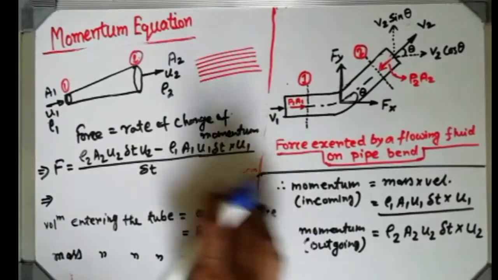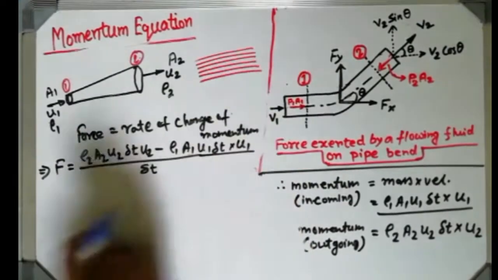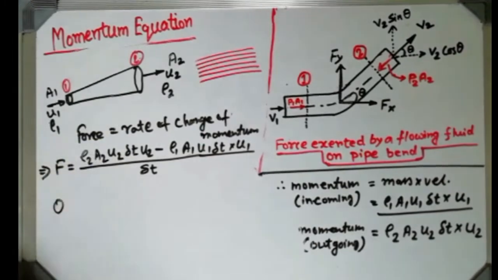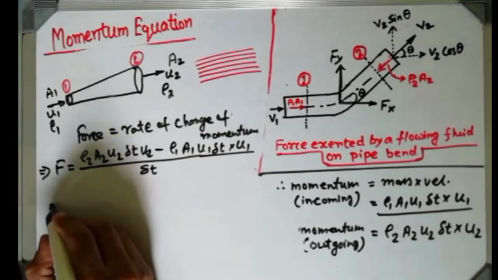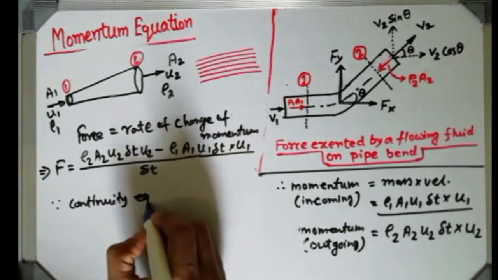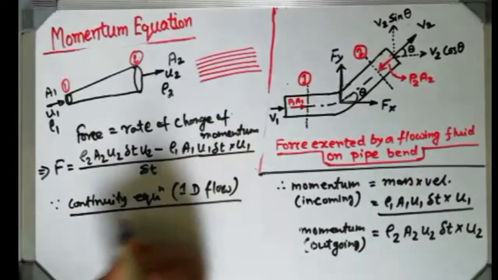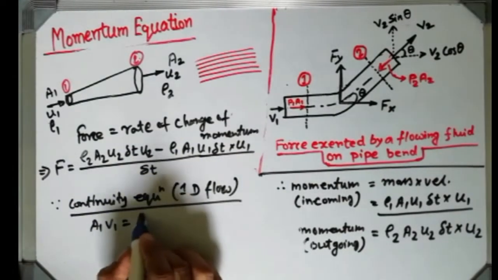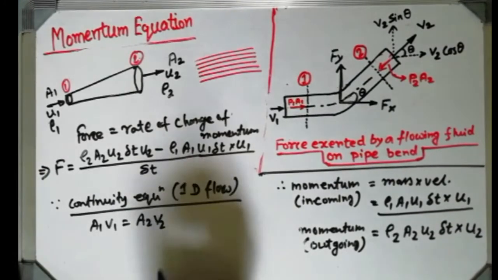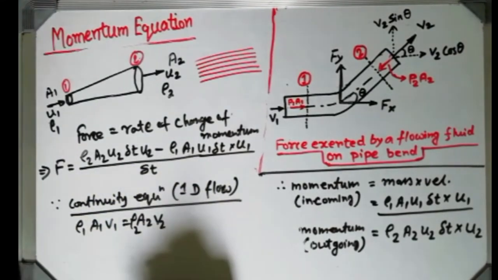Now I am removing this part. Just before this lecture, while discussing the continuity equation for 1D flow, at that point of time I expressed A1 V1 equals A2 V2, isn't it? And if I consider it a compressible fluid, then I can put rho 1 over there and rho 2 over there.